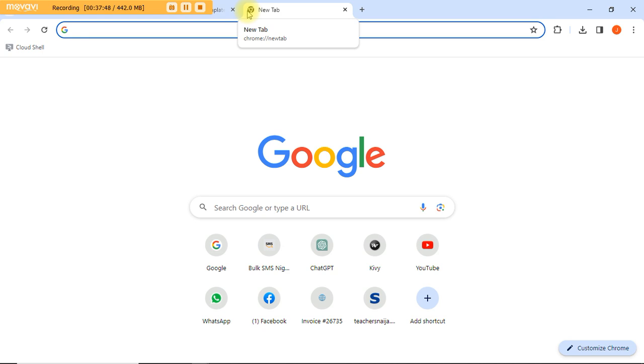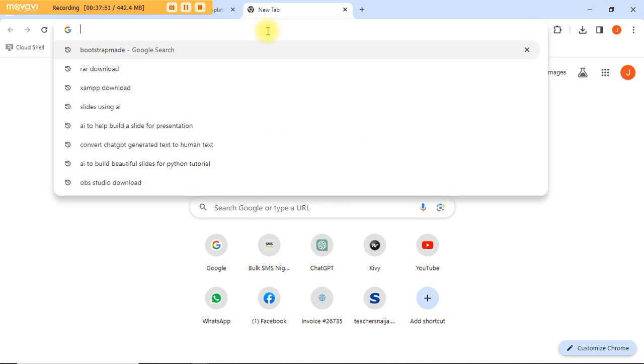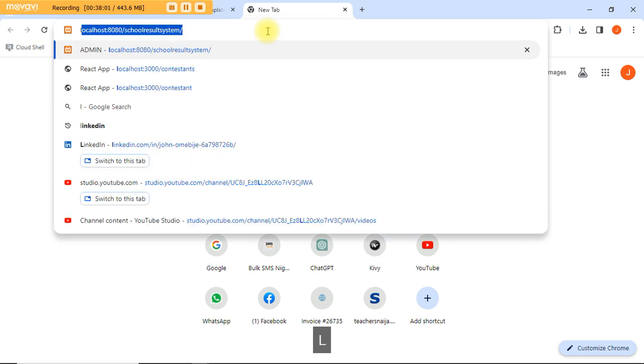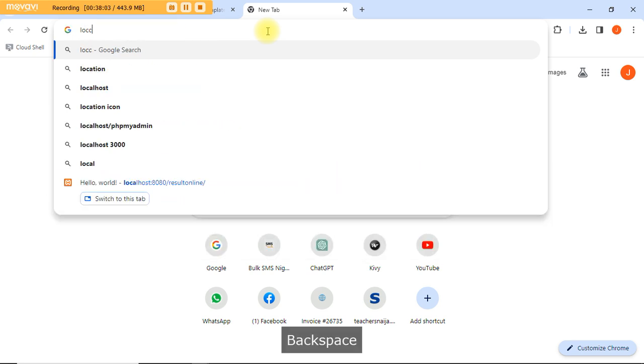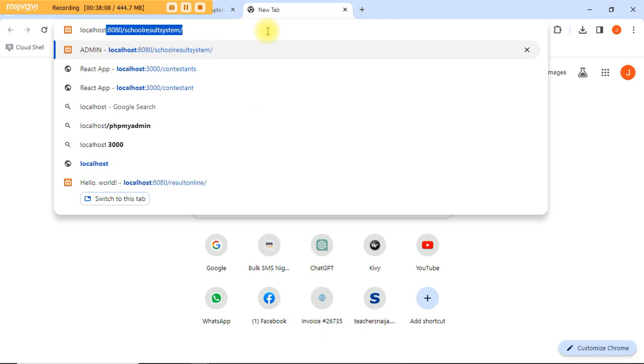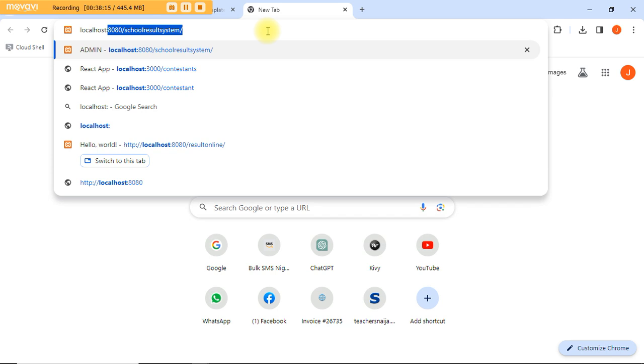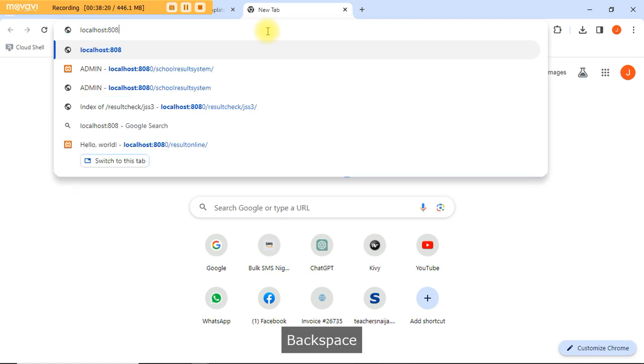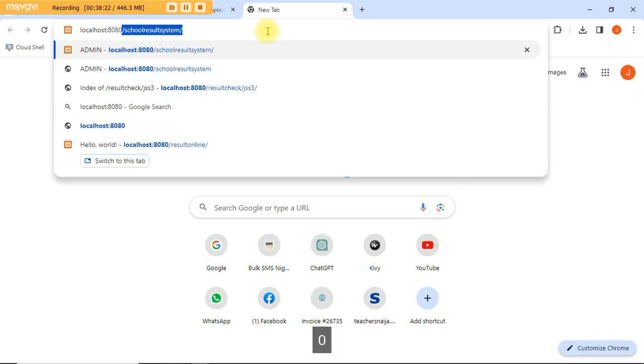On this tab, to access our file, our template, this is where the magic happens. What we're going to do to access it is we'll come here and type this address, localhost. Don't worry, you don't need to cram this, just know the steps. It's so simple, right? Localhost, then a colon, 8080.